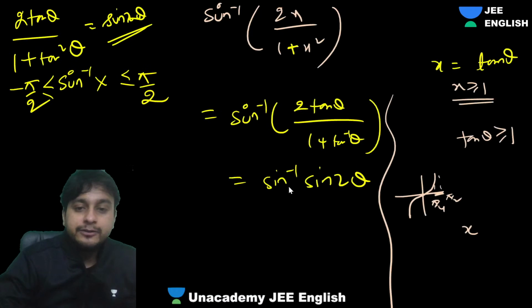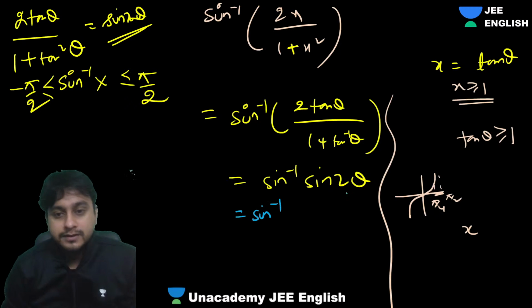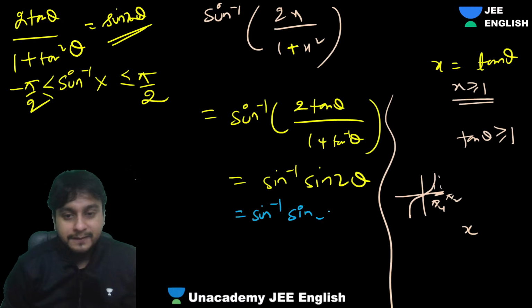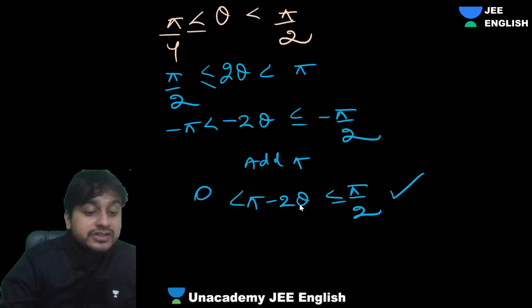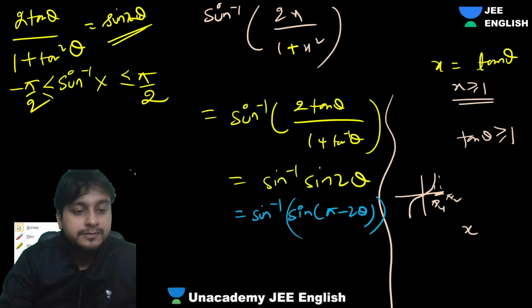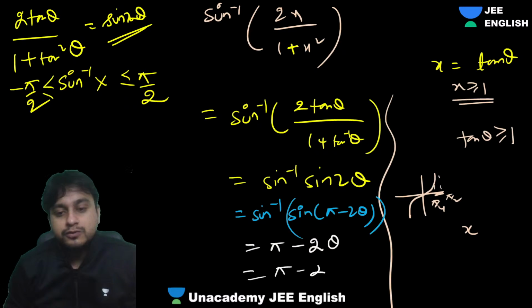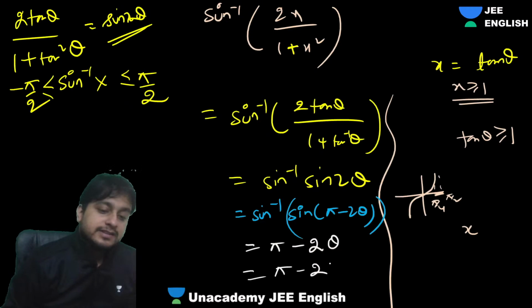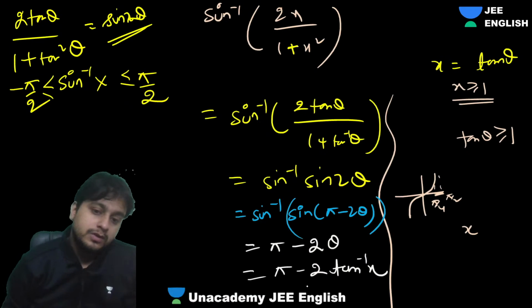Between 0. So what we'll do is write it as sine inverse of sine of pi minus 2 theta. So sine theta is the same as sine of pi minus 2 theta, and this will cancel because this is in the favorite region of sine inverse. You can cancel this straight away and write it as pi minus 2 theta. And what is your theta? Tan inverse x. So we're getting pi minus 2 tan inverse x. Okay guys, chalo, this is the answer.